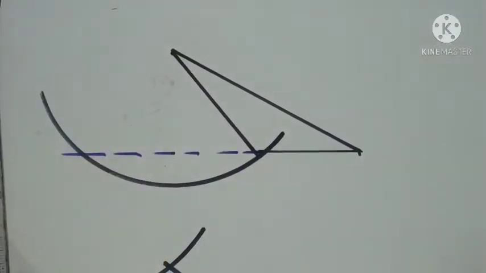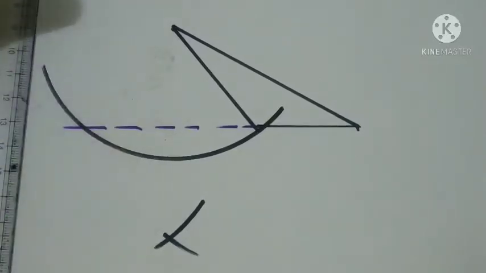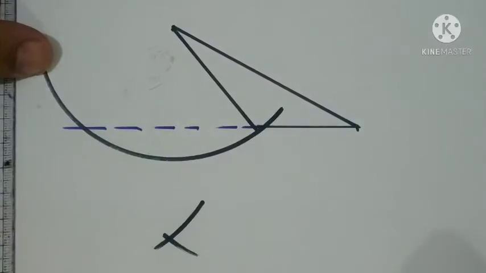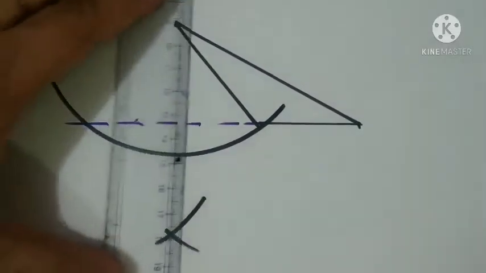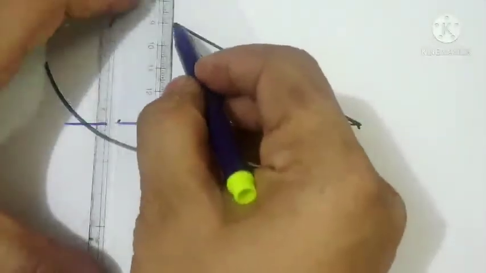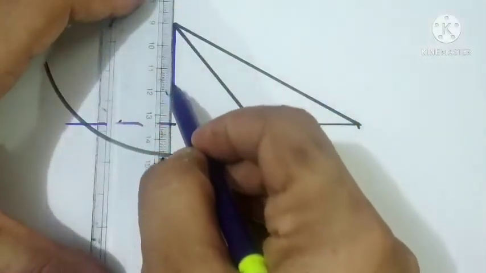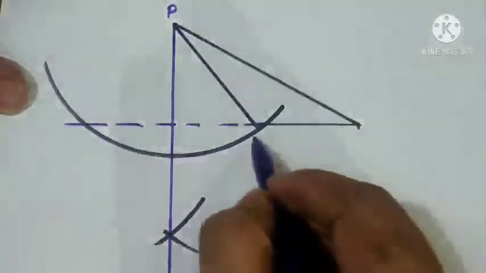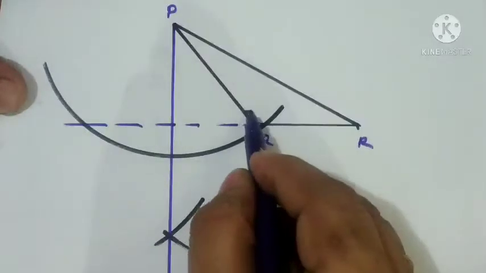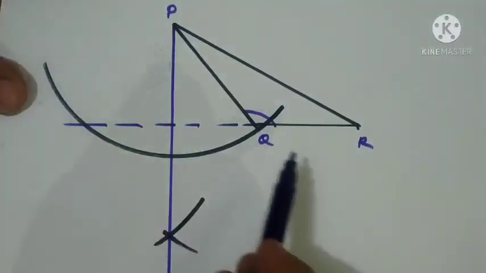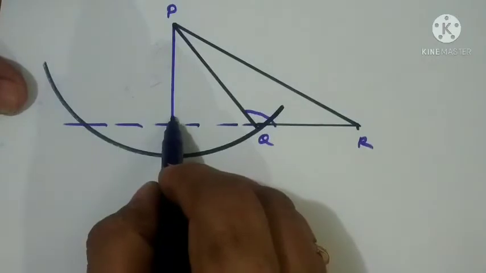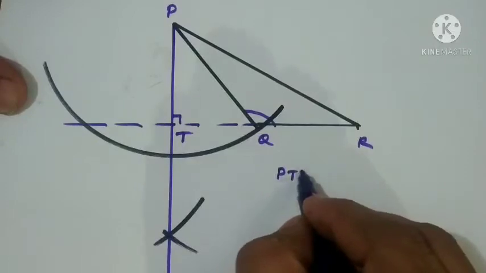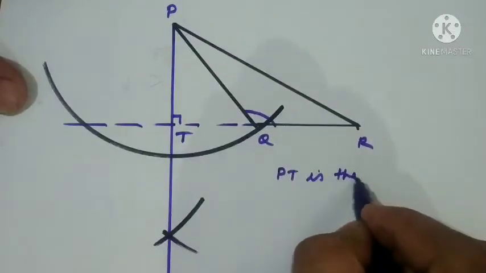Here what happens, I have cut here, but the cutting on the line is not possible, so the line is extended in the backward direction. Now what is the next step? We should keep the scale on this vertex, that is the opposite vertex, and draw it. Okay, so in the triangle PQR, angle Q is the obtuse angle, right? So what is the altitude? Here it is forming 90 degrees, so PT is the altitude. So here we can write that PT is the altitude.